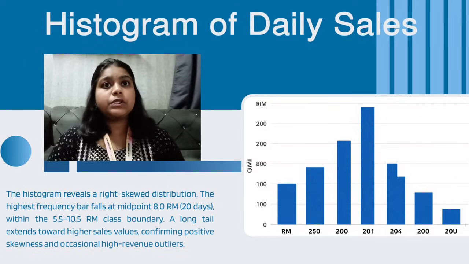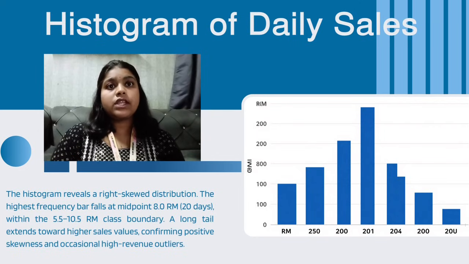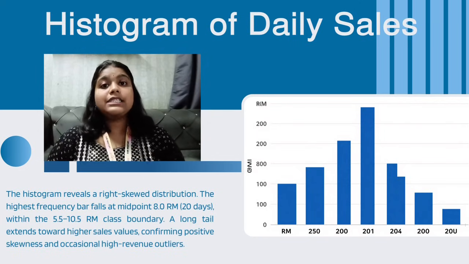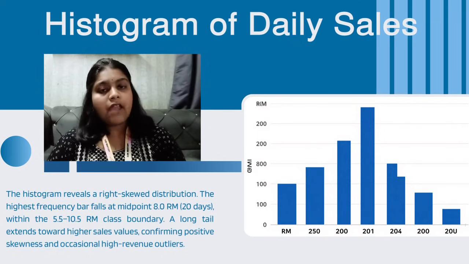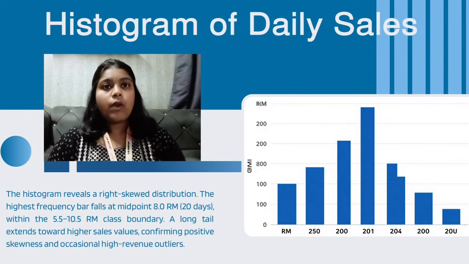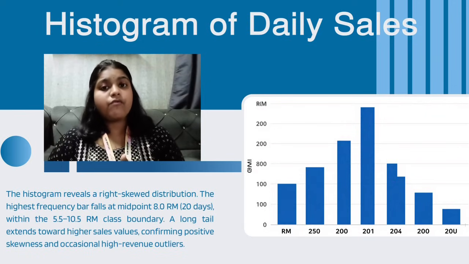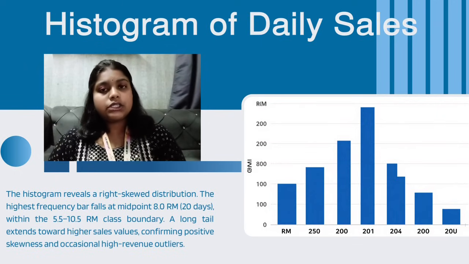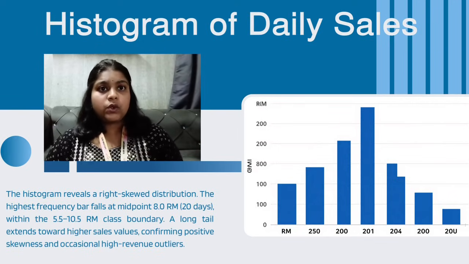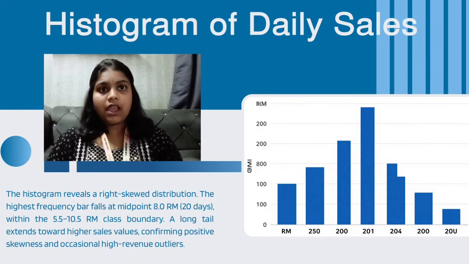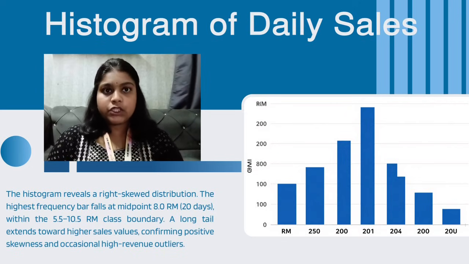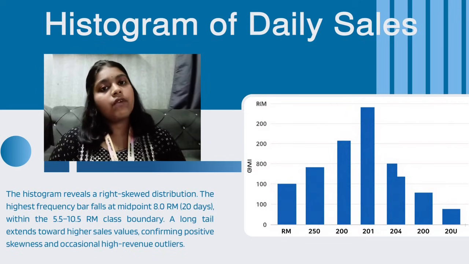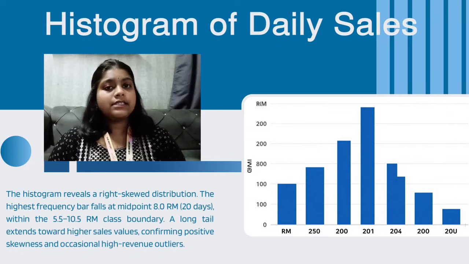Therefore, the histogram shows a right skew distribution, also known as positive skewness. In simple terms, most days have relatively lower sales, while only a few days have very high sales. These higher sales days may represent busy days, special promotions, weekends, or other factors that increase customer spending. So, the histogram helps ABC Cafe understand where its daily sales are mostly concentrated and identify unusual high sales days.